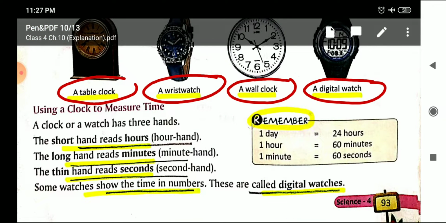Then you can see using a clock to measure time. You know very well, you all have done in the previous class, in class 3, how to calculate or see the time.